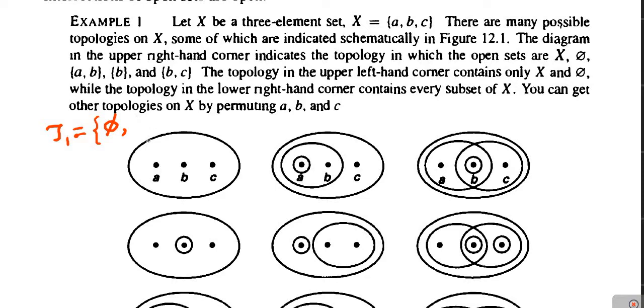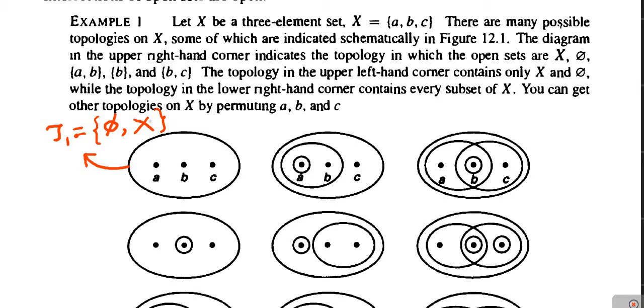Now here there is only one ellipse which contains these 3 members A, B, C, and the set containing A, B, C is our complete set X. So this first diagram indicates the topology which contains only 2 members phi and X, and obviously this is always a topology, as you can verify. The first condition is that it consists of the two members phi and X. So obviously tau1 contains phi as well as X.